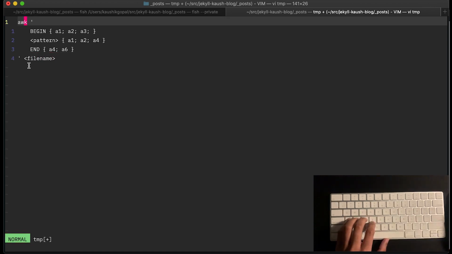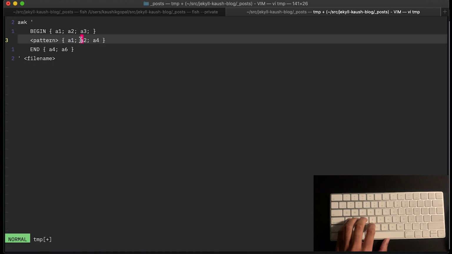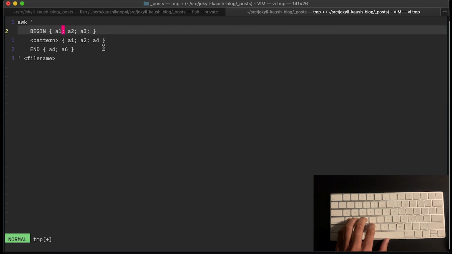Awk essentially reads every single file, every single line in this file, and if the line matches this pattern, then it executes these actions. But before it starts doing any of that, you can say, in this begin block, I have these actions that I want you to execute once before you start reading every single line that matches this pattern and then execute these actions.